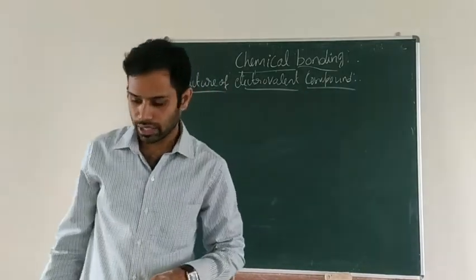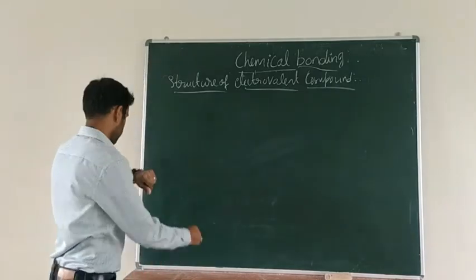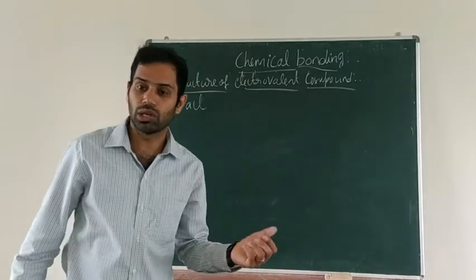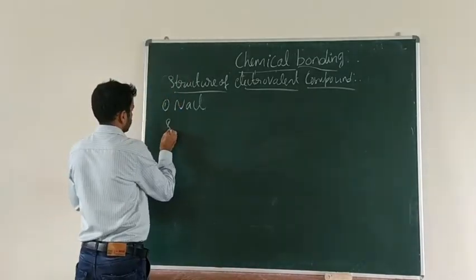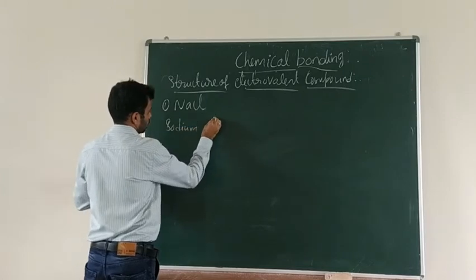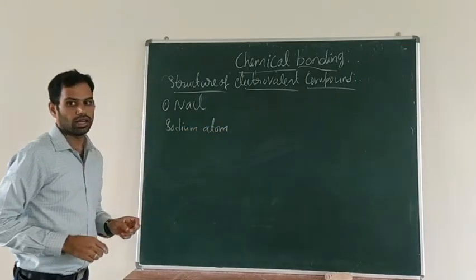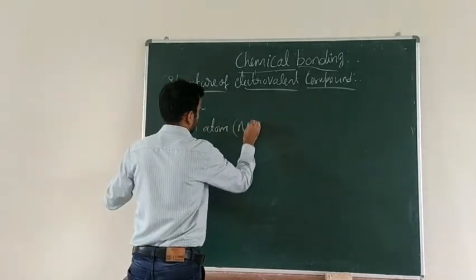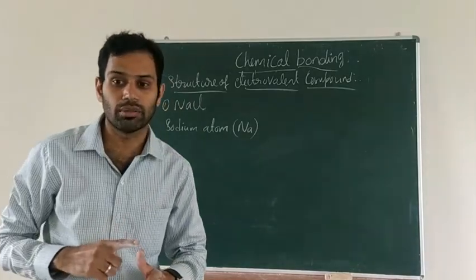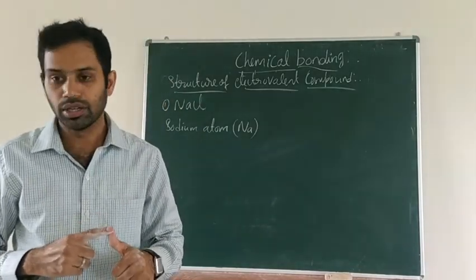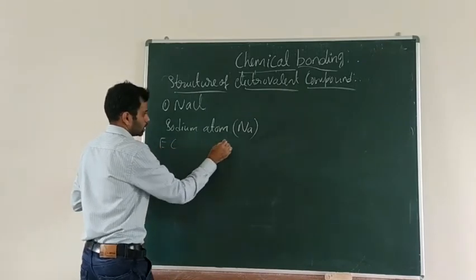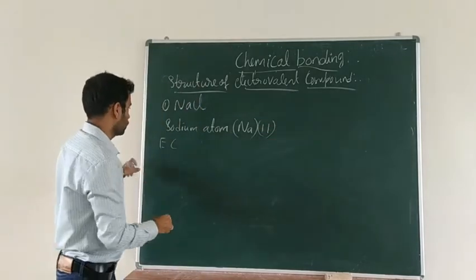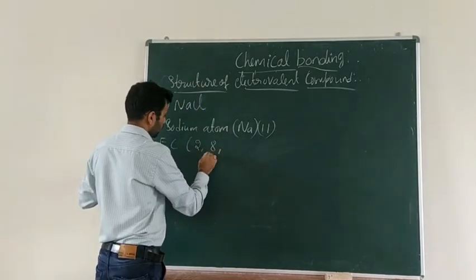Structure of electrovalent compound. The first one, sodium chloride. How is the ionic bond in sodium chloride formed? You take the sodium atom, Na. Sodium atom is a neutral atom. Its atomic number is 11, so its electron configuration you can write as 2, 8, 1.